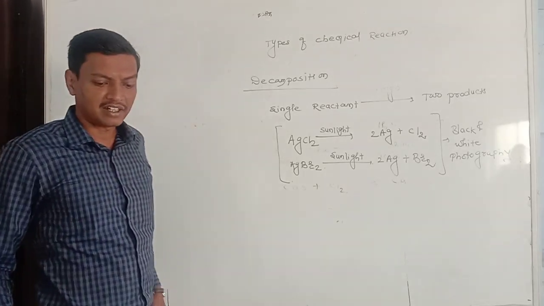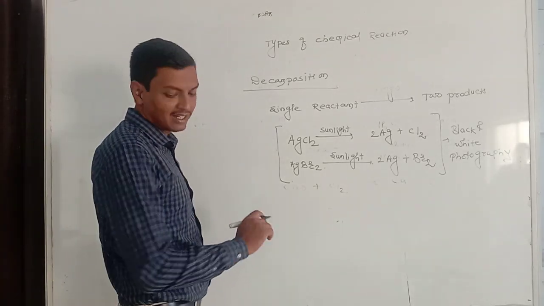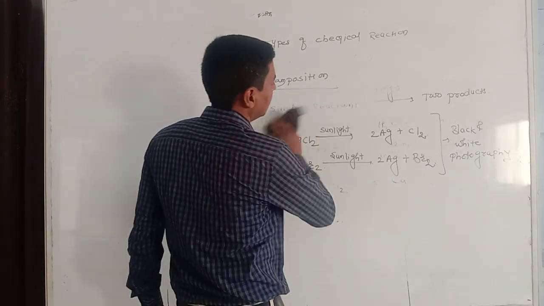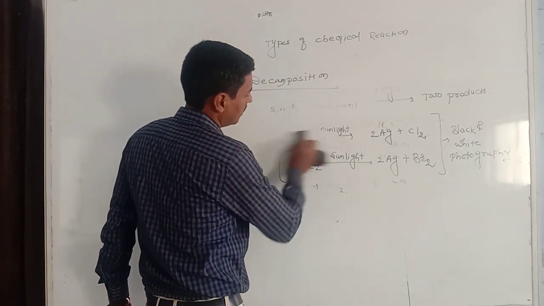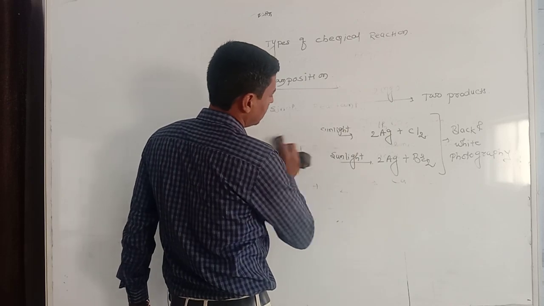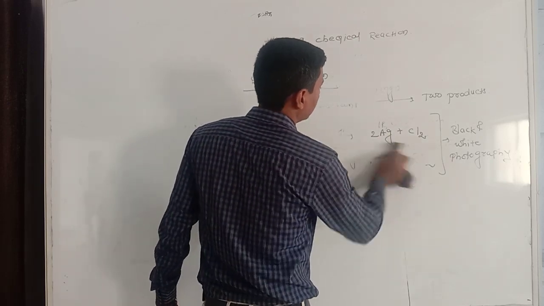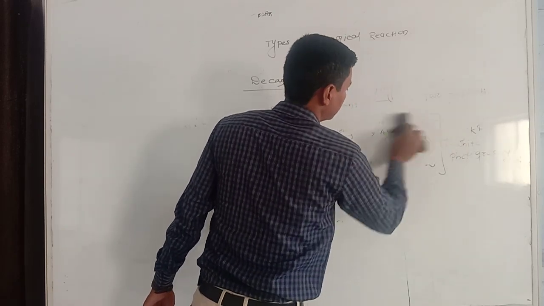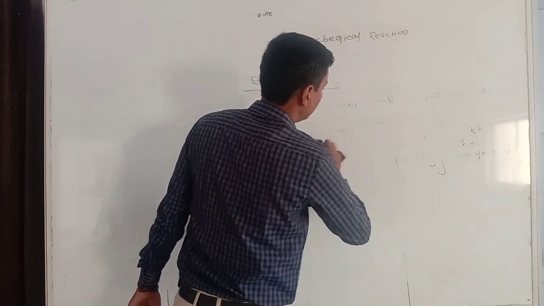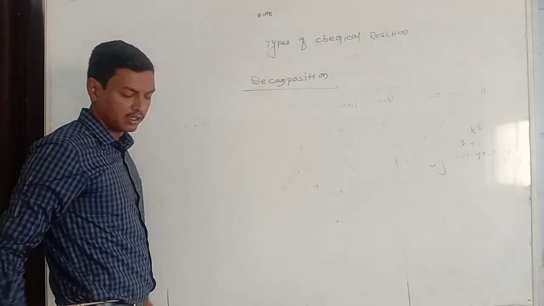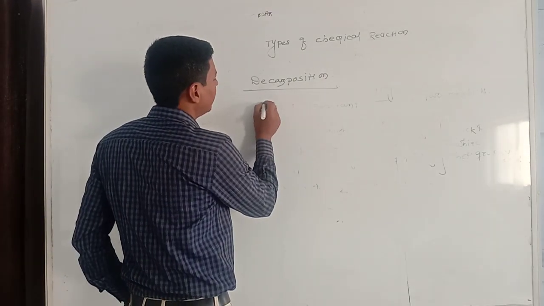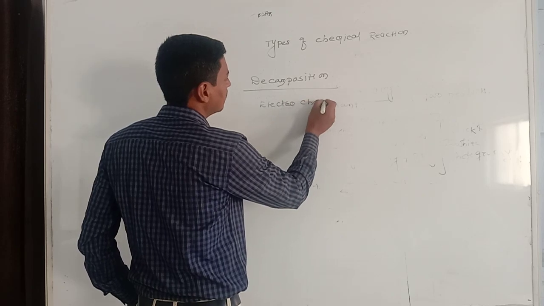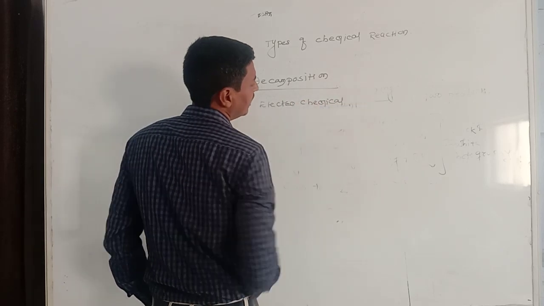There is another type of chemical decomposition reaction, that is electrochemical decomposition.